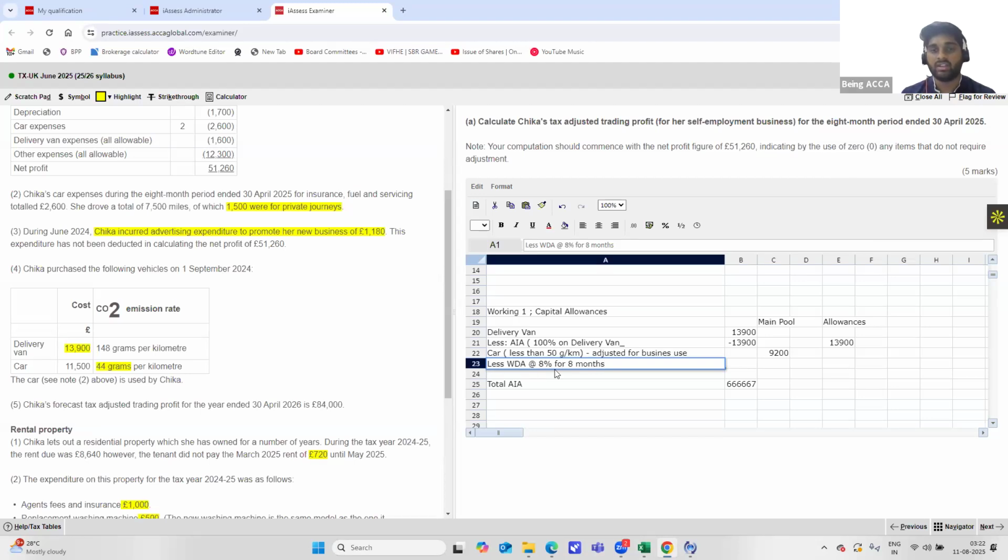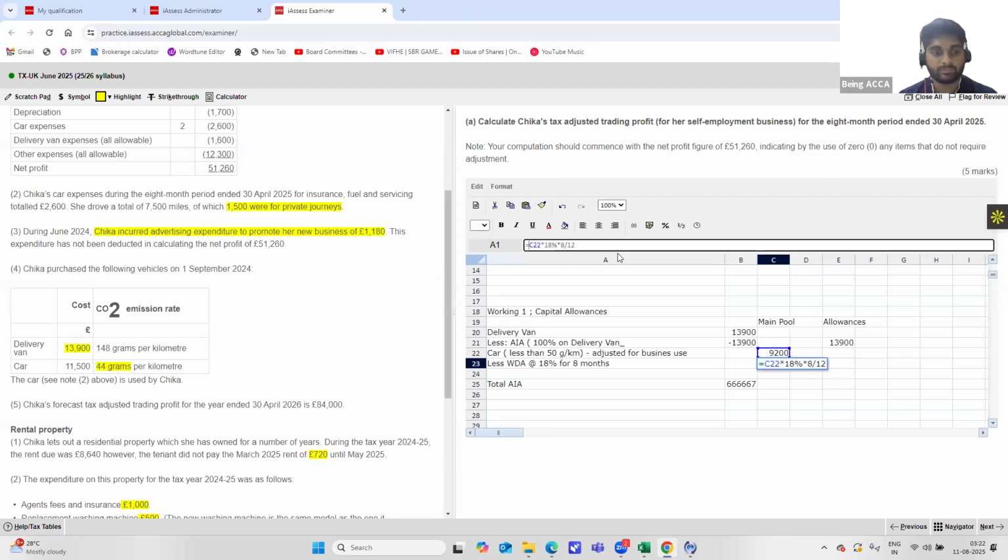So it will be this into 18% into 8 by 12. Always add a minus here. The same allowance you have calculated should be taken over here as well, and you will get your value.